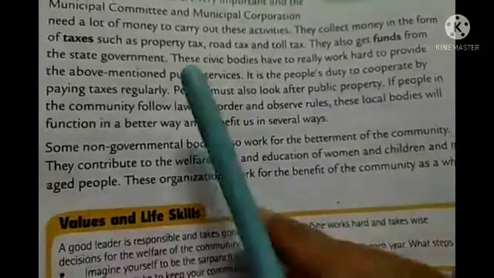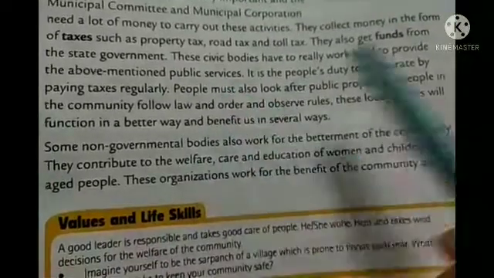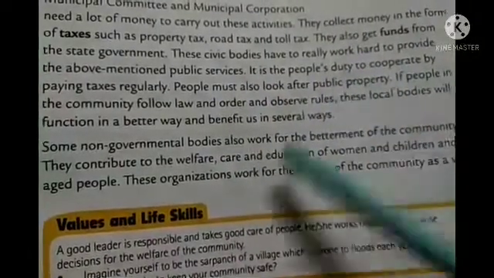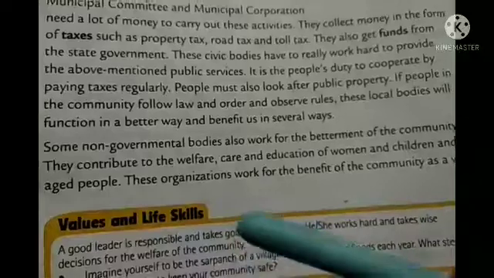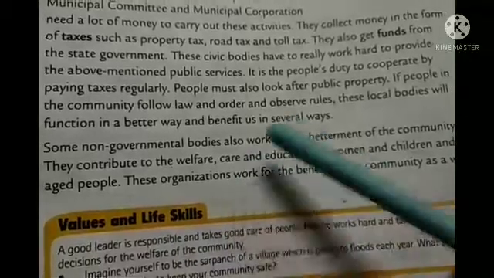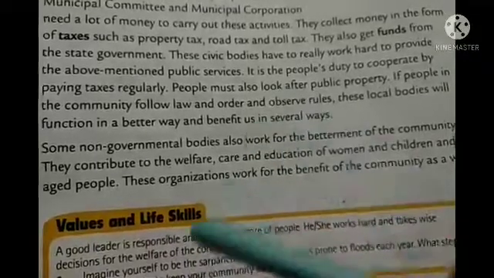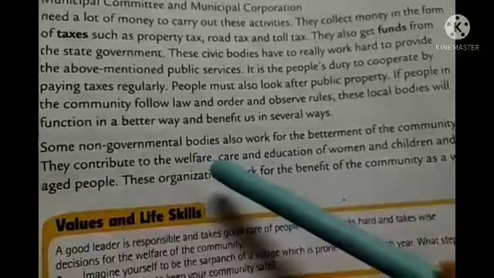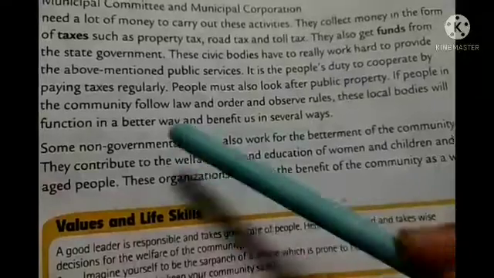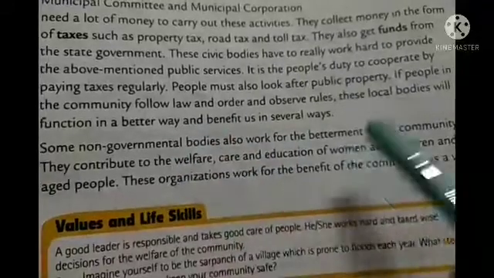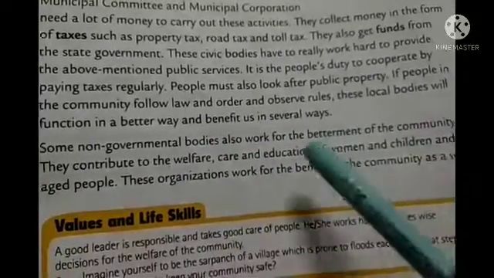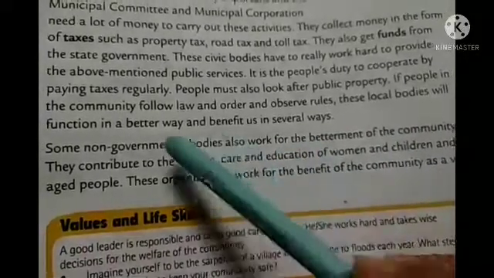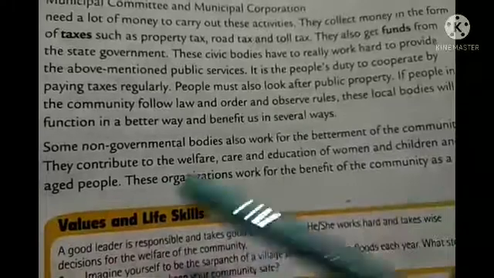They make old age homes, and I already told you about orphanages and old age homes. These kinds of places are made for orphans, children who don't have parents, and for aged people. Welfare means the development of that place, and especially education for women and children. These things are very important, so they can also be done by NGOs, the non-government bodies.